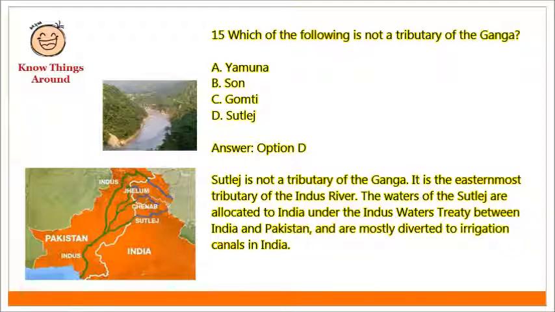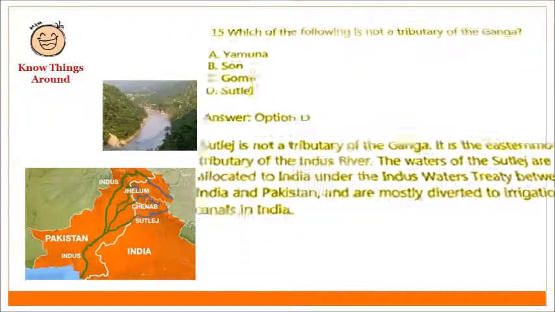Answer option D. Satluj River. Explanation: Satluj is not a tributary of the Ganga. It is the easternmost tributary of the Indus River. The waters of the Satluj are allocated to India under the Indus Waters Treaty between India and Pakistan and are mostly diverted to irrigation canals in India.